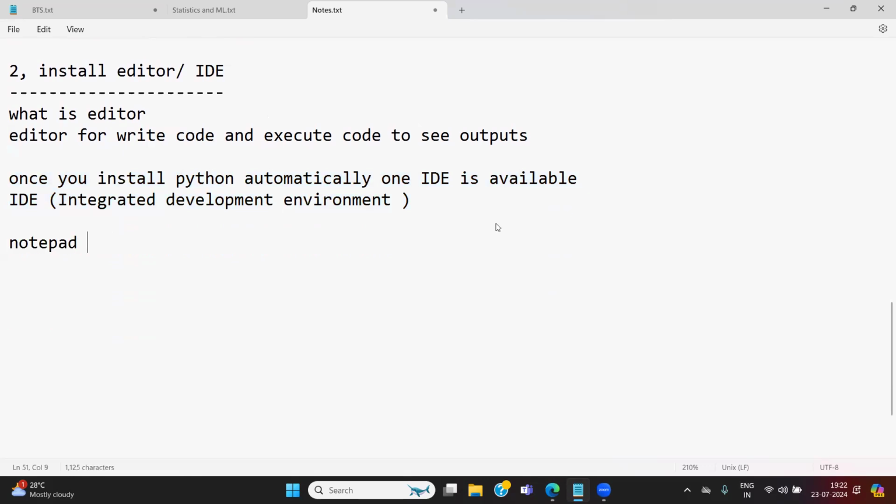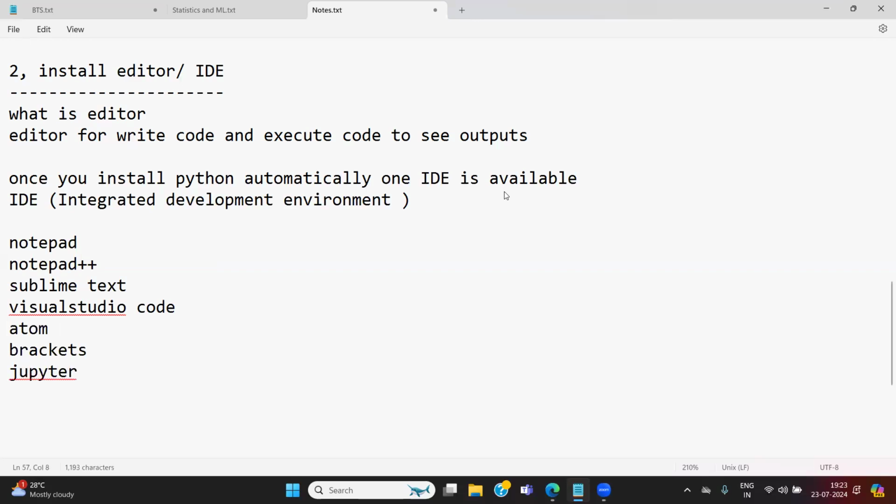Notepad is automatically available in the Windows machine, no need to install it again. You can work on Notepad++ also. You can install Sublime Text also. You can work with Visual Studio Code, Atom, Brackets, Jupyter, and Spyder also. There are a lot of other editors. I will show all the editors later.